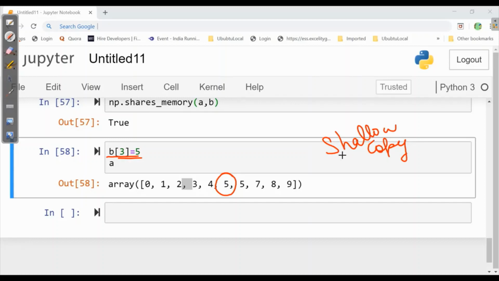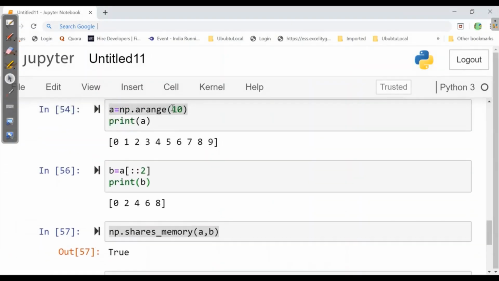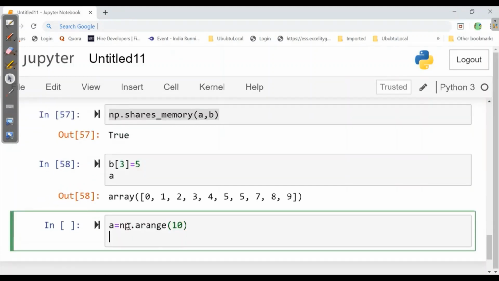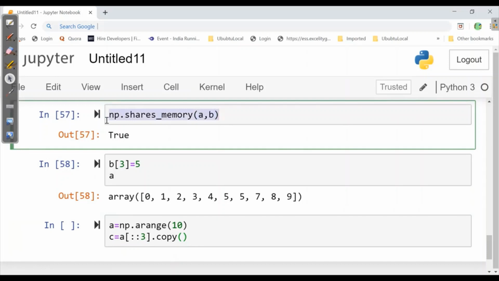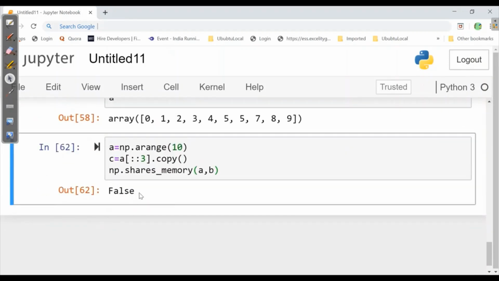Slicing always follows shallow copy. But here, if I want this to follow deep copy, what should I write? For this, I'll take A as it is, and here I'll create a variable C is equal to A, and here I'll force a deep copy. And then I'll ask whether A and B share the memory. It says false, because deep copy never shares the memory.